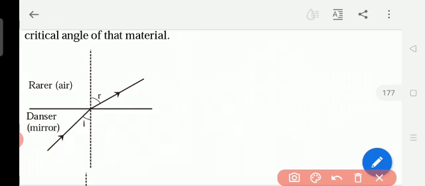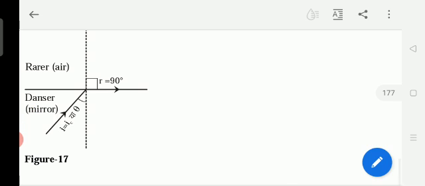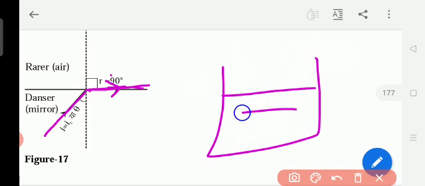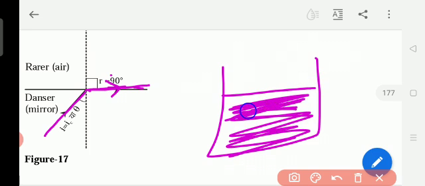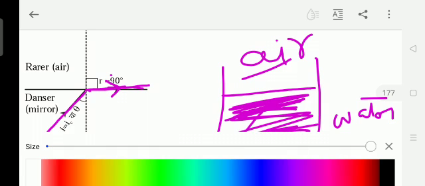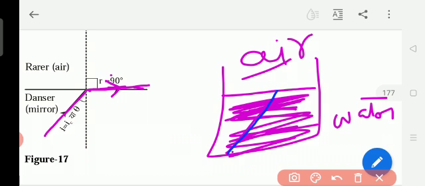So what is the critical angle? When light is passing from the denser medium to the rarer medium, if the refracted ray is touching the surface of both the mediums. For example, here water is there, fully water, so it is the denser medium. Here there is air, the rarer medium. So light is passing from the water to the air.